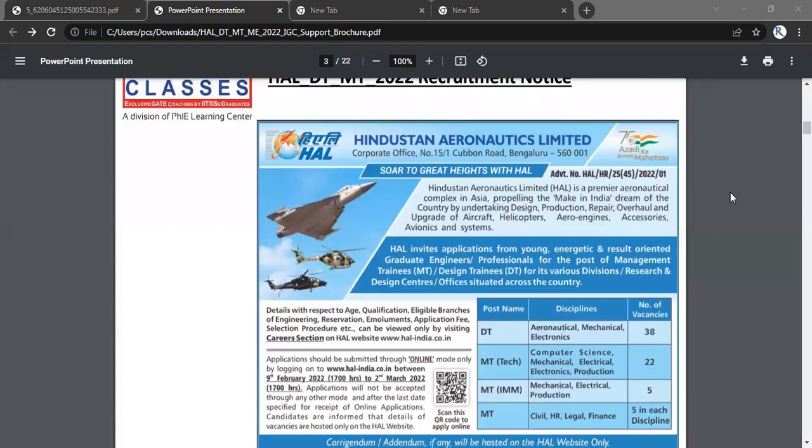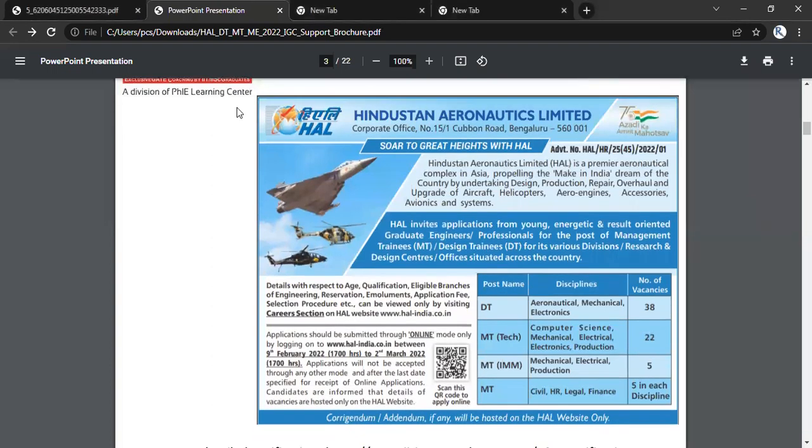So here, Hindustan Aeronautics Limited, as you can see. Here the total number of vacancies: for the design trainee, the number of vacancies is 38. In that, we have the aeronautical, mechanical, and electronics.